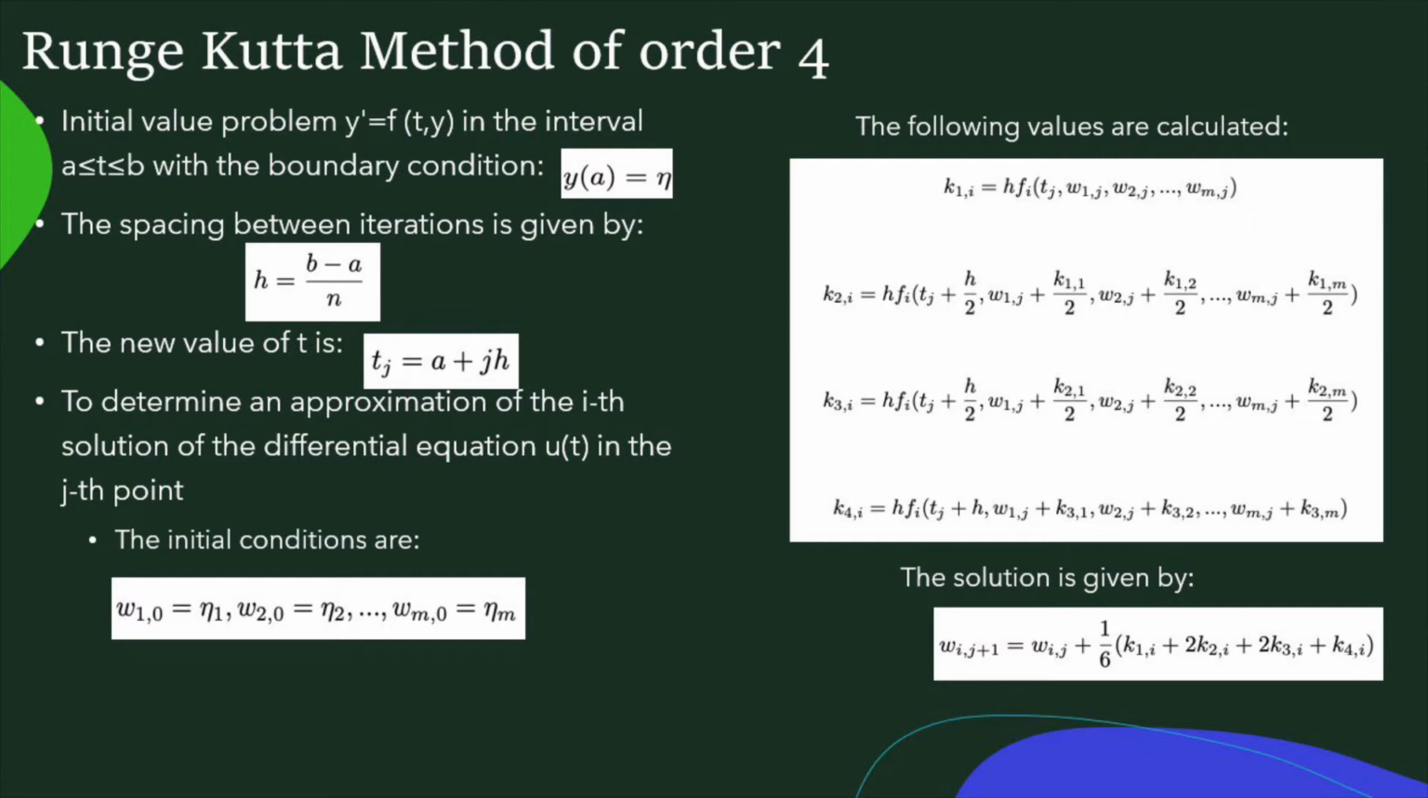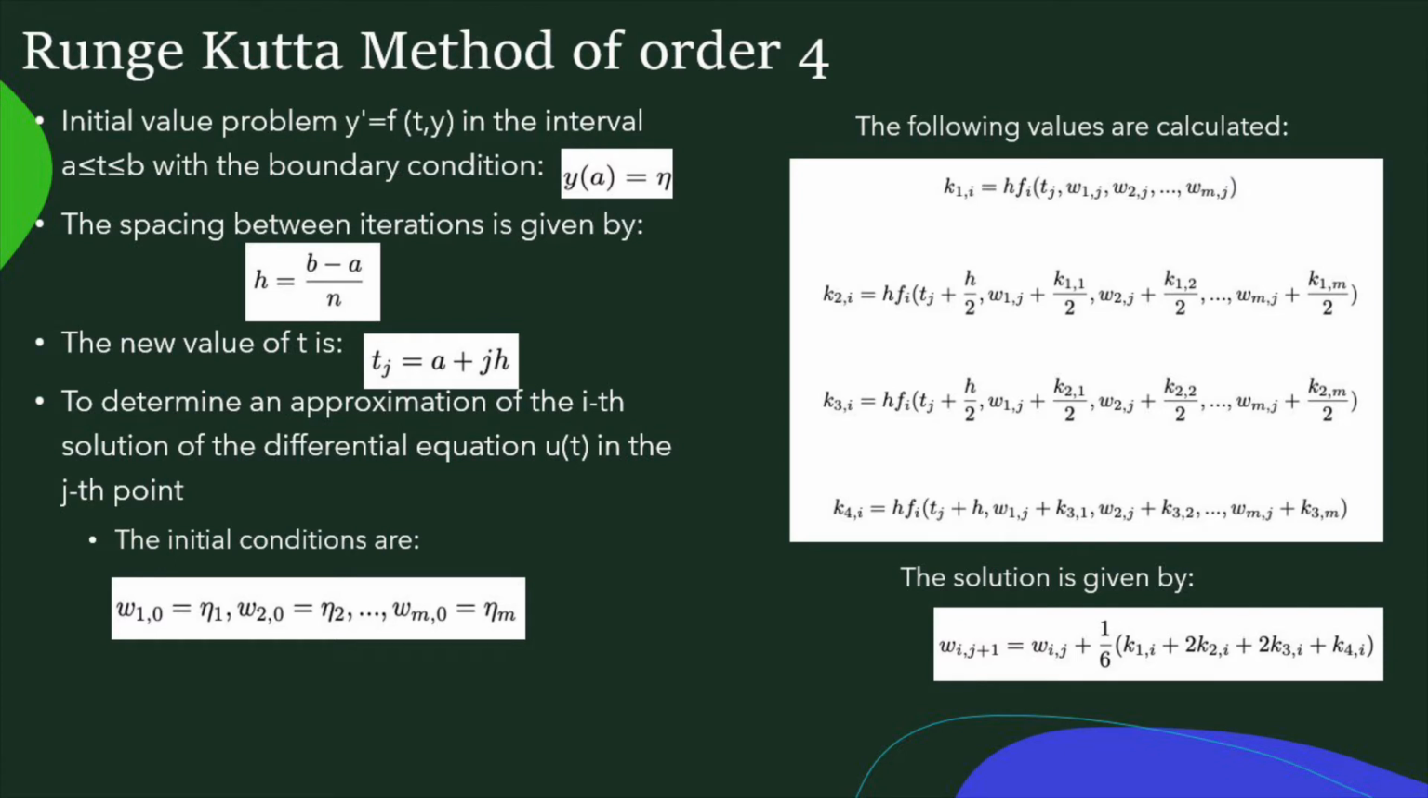The new value of t, considering the spacing and the number of iterations, is the addition of the initial value of t and the product between j and h. To determine the ith approximation of the jth point, in other words, u sub i of t sub j, the initial conditions are given in the following image. W sub 10 is eta 1, W sub 20 is eta 2, and so on. To obtain the value of W sub i, j plus 1, the following values have to be obtained.